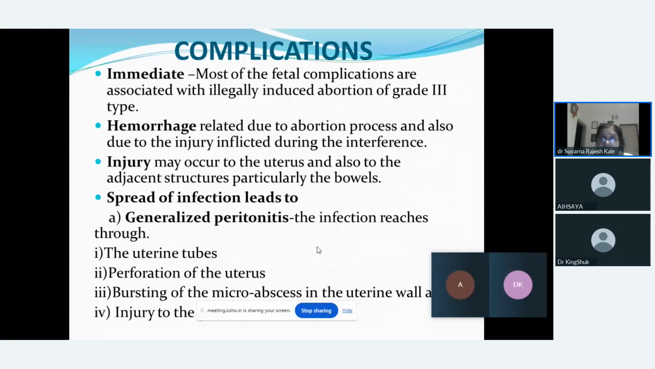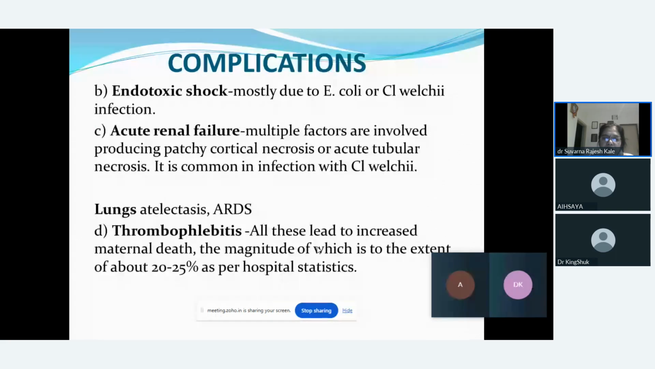Now, what are the complications which can be seen? The complications could be immediate. For example, the female may go into hemorrhage related to abortion. She may undergo injury to the uterus. And if the infection has spread, the female may go into generalized peritonitis, which may reach the uterine tube. It may lead to perforation of the uterus, or it may cause bursting of the micro abscesses present in the uterine wall, which may cause injury to other organs of the abdomen.